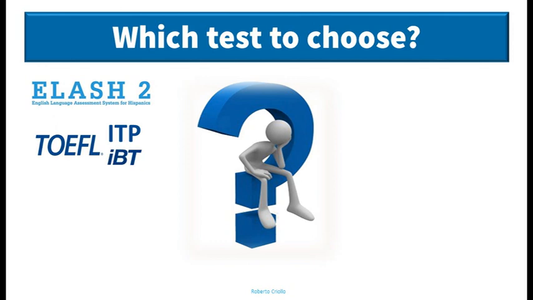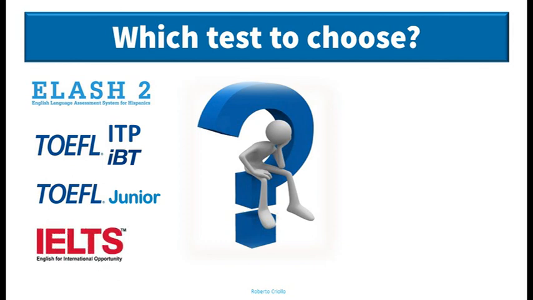And if we talk about the ITP, we also need to mention the IBT version of the TOEFL, which is the international computer-based version of the test. There is also, of course, the TOEFL Junior, which in this case, it's obvious that it's intended for young learners. And what to say about the International English Language Testing System? IELTS is one of the most important proficiency tests in the market. But of course, there are some new exams such as APTIS, developed by the British Council. It was just launched in 2019.